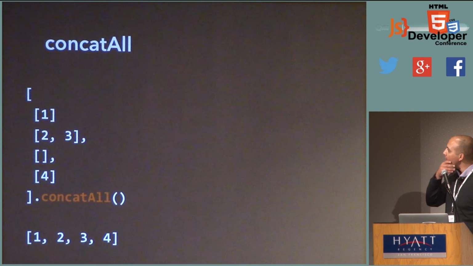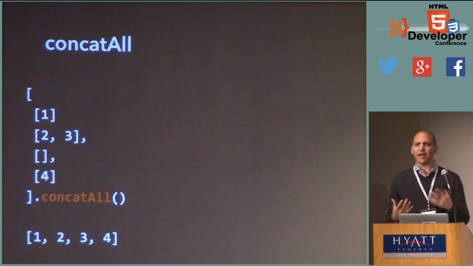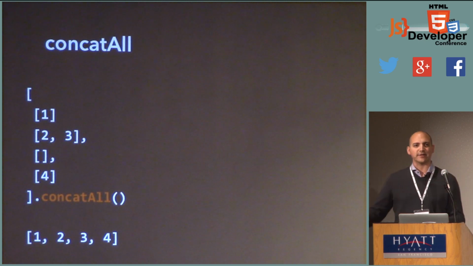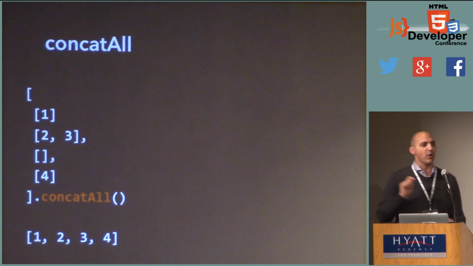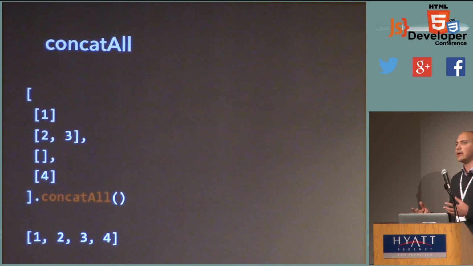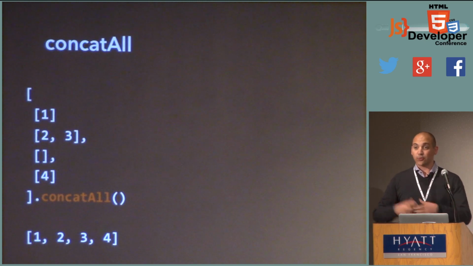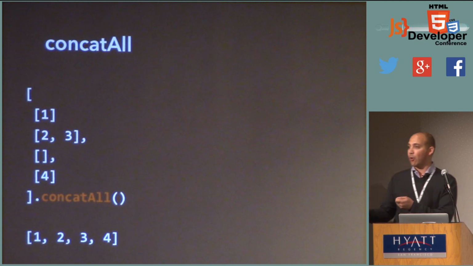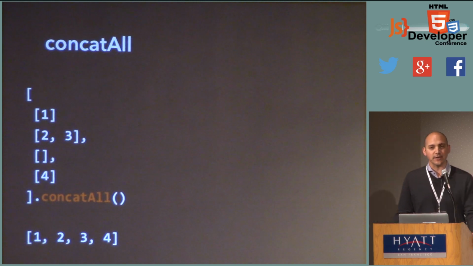So concat_all is kind of interesting because it orders operations. You'll notice that concat_all is going to work top to bottom, left to right. It's going to start with the first collection and end with the last collection. So you're always going to get items in the right order. We're always going to get 1, 2, 3, 4. Now, when you're doing asynchronous programming, you can't always rely on order quite the same way. If I make 3 concurrent requests or I subscribe to 3 events, just because I subscribe to them in a certain order doesn't mean I'm going to get data back in the same order. And that's part of what really leads to race conditions.